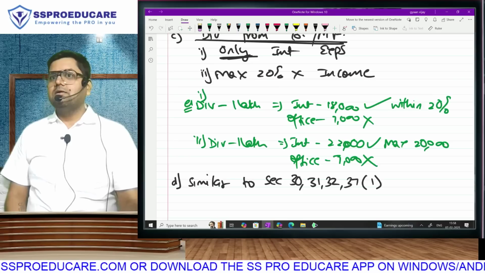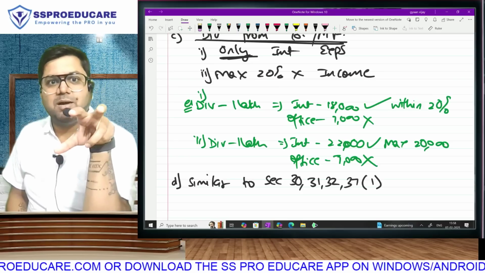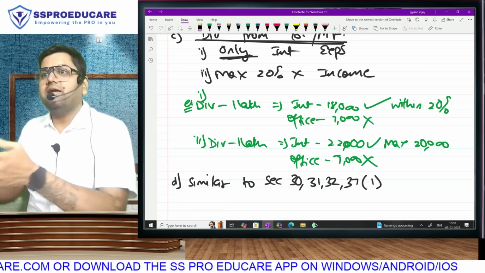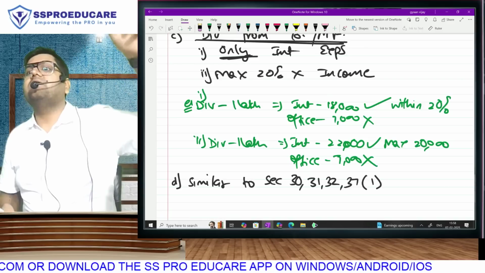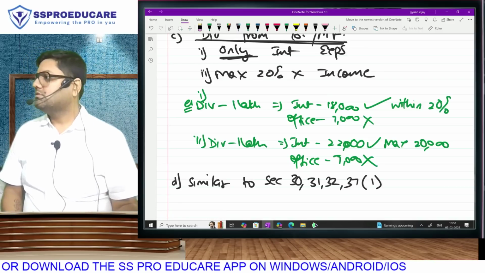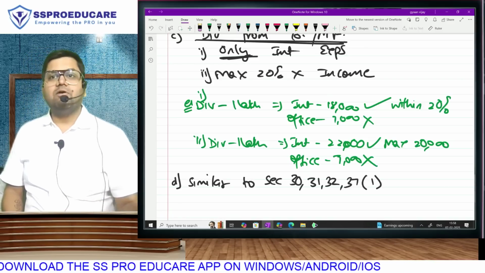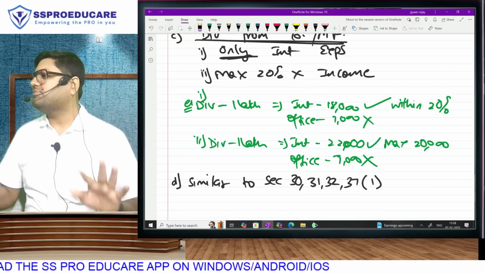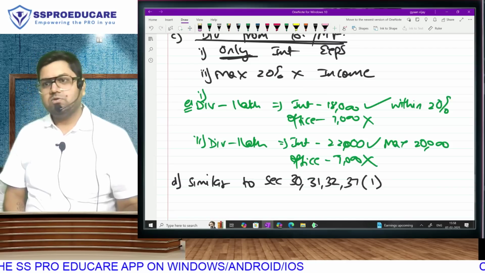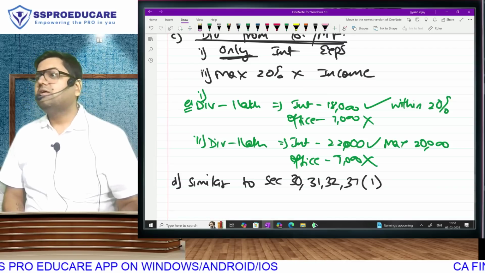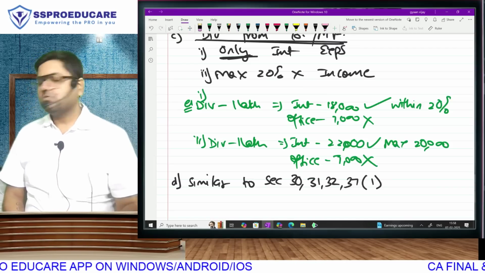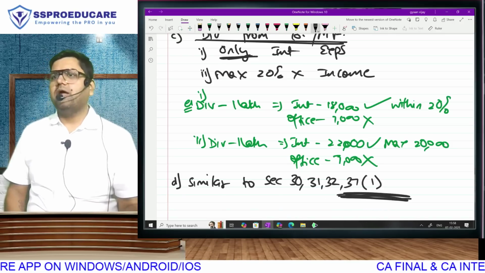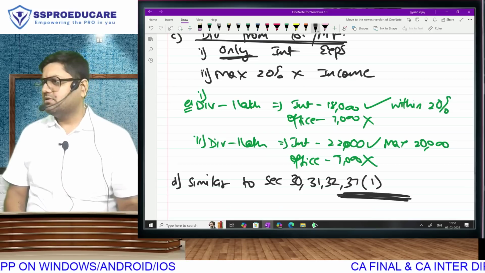Rent of building. Is it possible that the rent of furniture and plant and machinery is becoming IFOS? Is it possible that I bring furniture on rent and give it on rent further? So that will be allowed in 31. Or is it possible that I am in the business of car rental? Not business, but once in a while I do car rental. So can I say that the rental will be IFOS? Against that I will take depreciation? Or forget that. This section will help you and no example will be required thereafter.